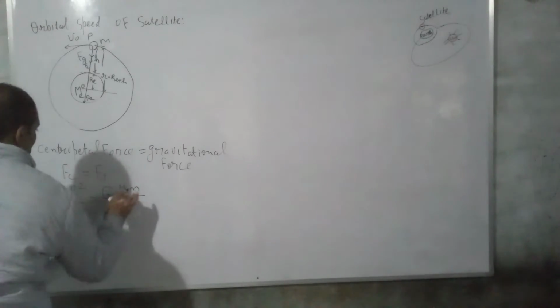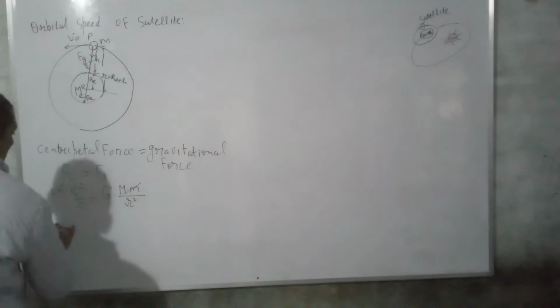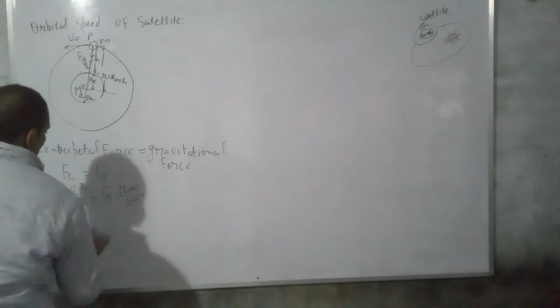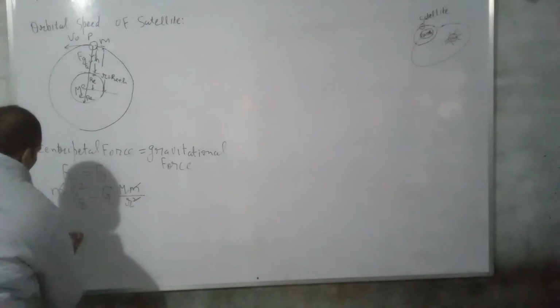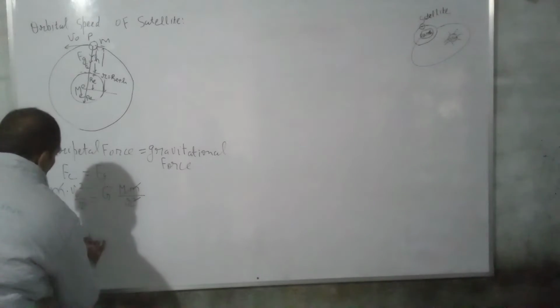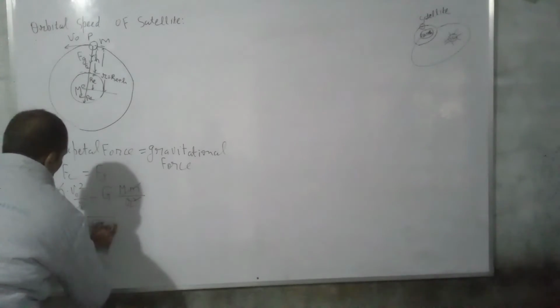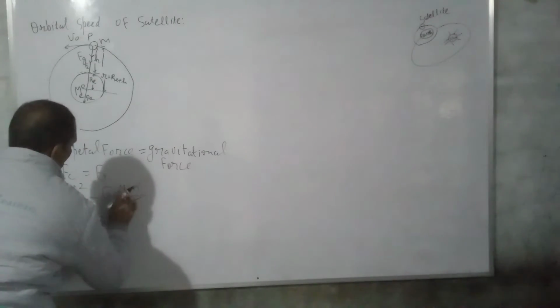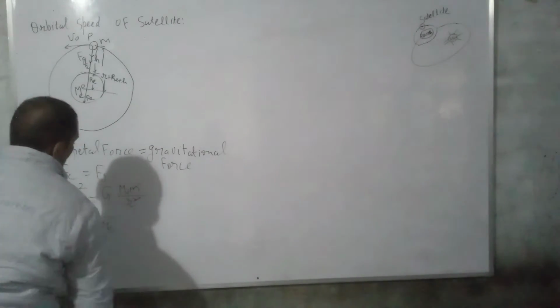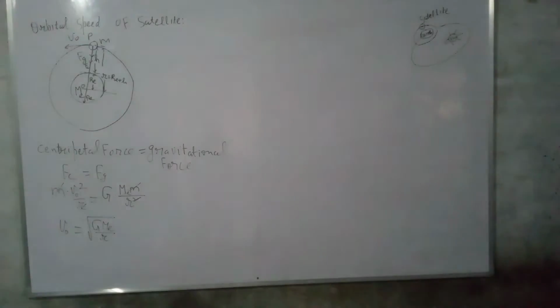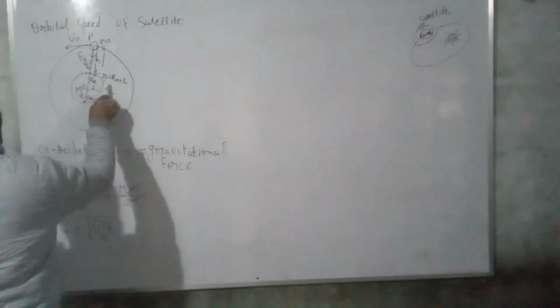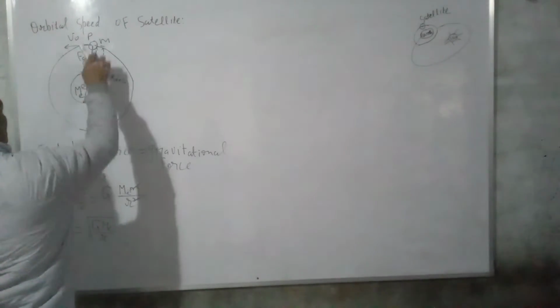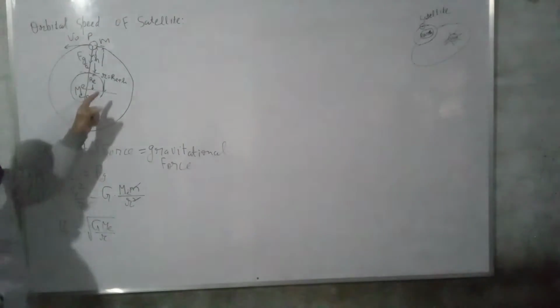So m on both sides cancels out, r cancels. So v0 square, v0 is equal to square root of G Me upon r. Me is the mass of the Earth. r is the distance between planet and satellite. The distance between planet and satellite is R plus h.